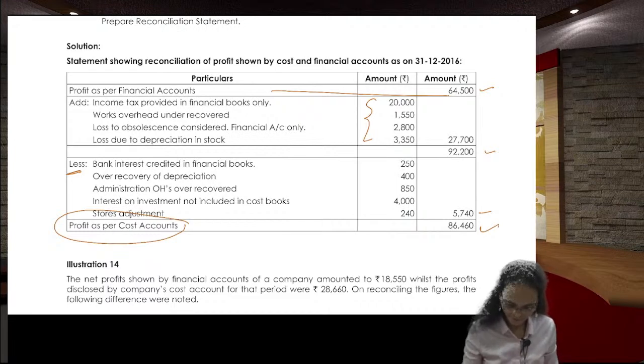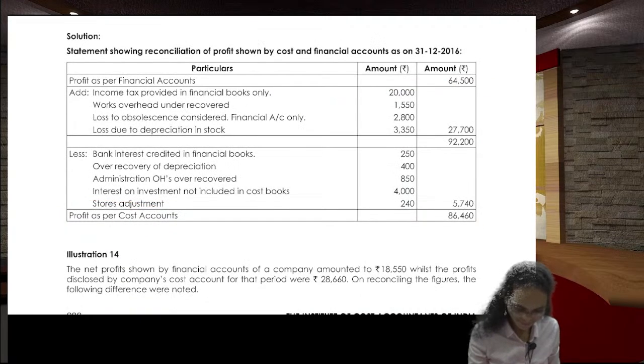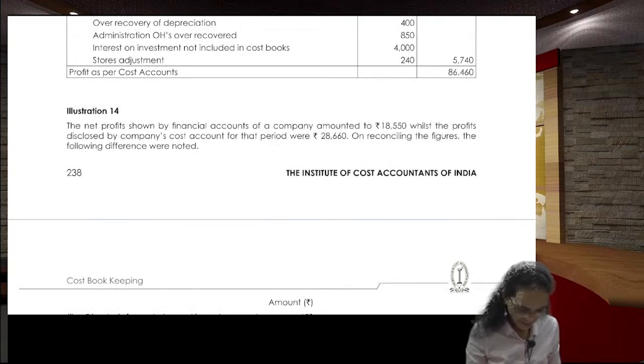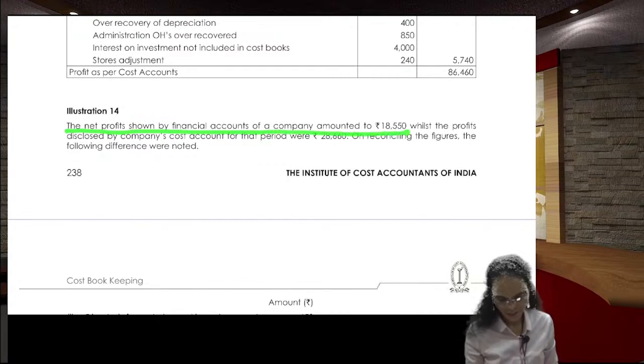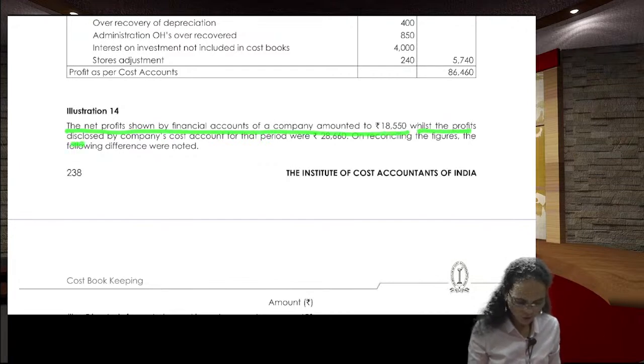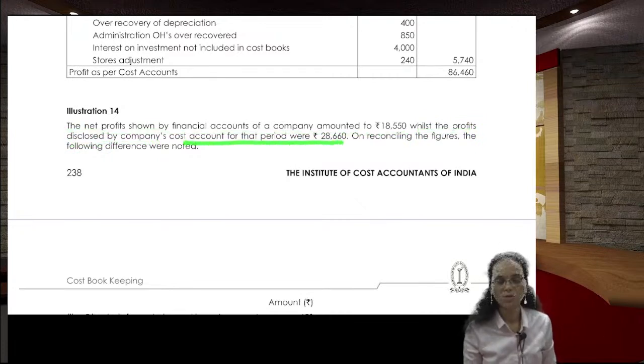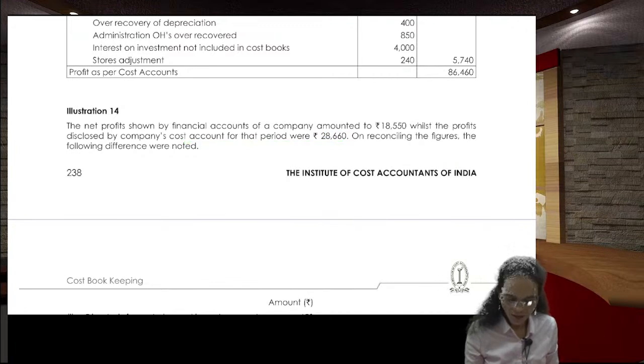Right. Next problem. The net profit shown by financial accounts of a company amounted to 18,550, while the profit disclosed by the company's cost accounts for the period was 28,660 rupees. On reconciling the figures, the following differences were noted.